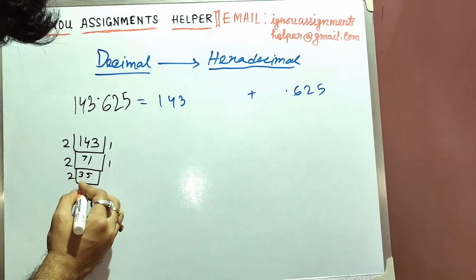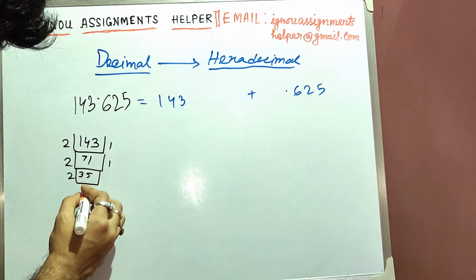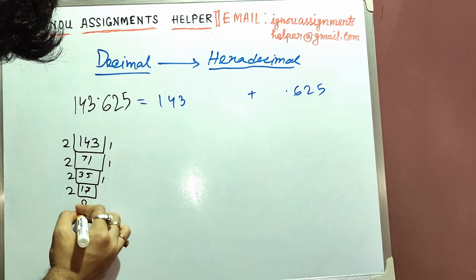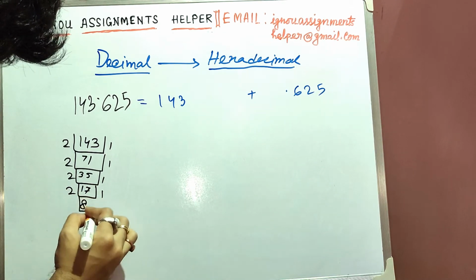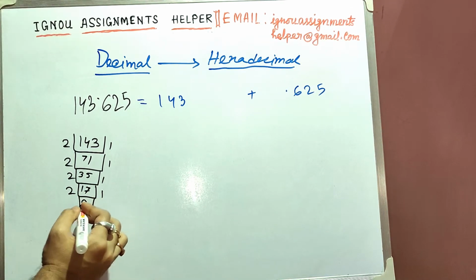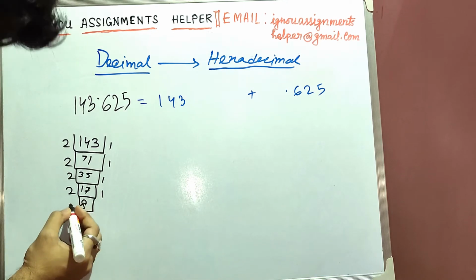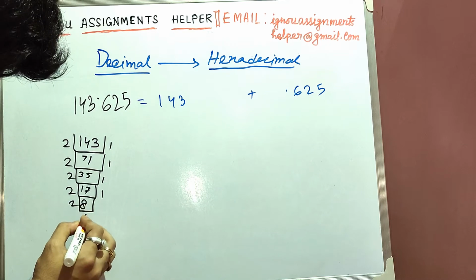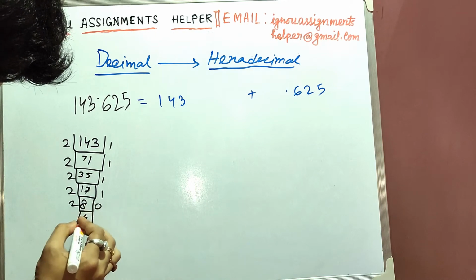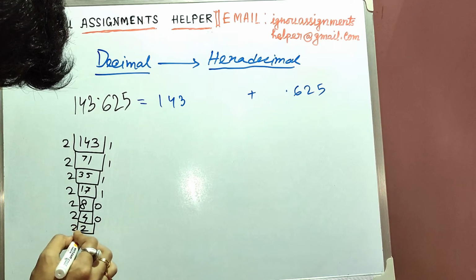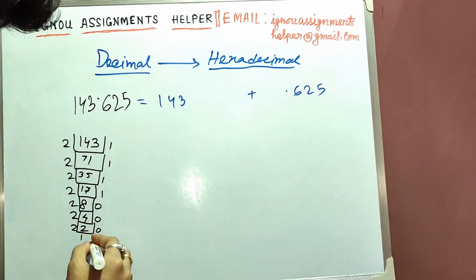Now we'll divide it using 2, so 17, again remainder 1. Again remainder 1 if we divide 17 using 2, and the result will be 8. Now if we again divide it using 2, this will be 4, this will be 0, and this will be 2, this will be again 0, and this will be 1, this will be 0.